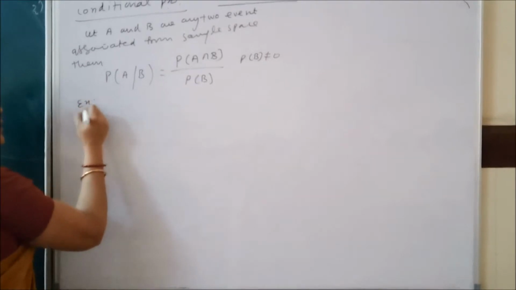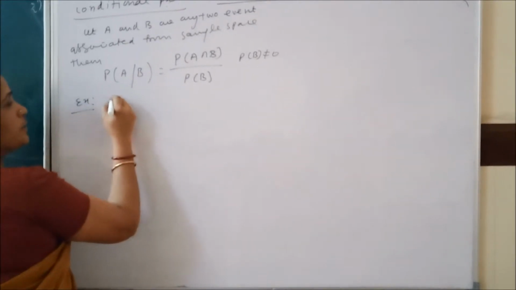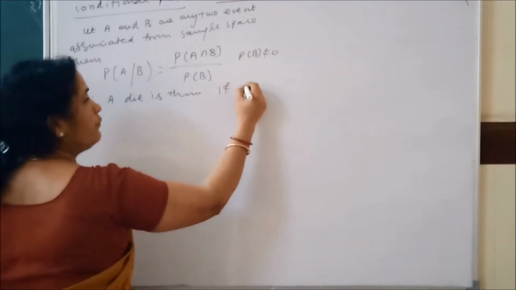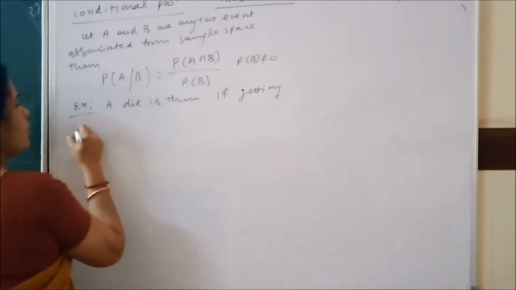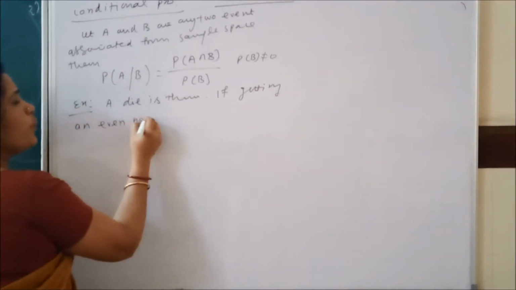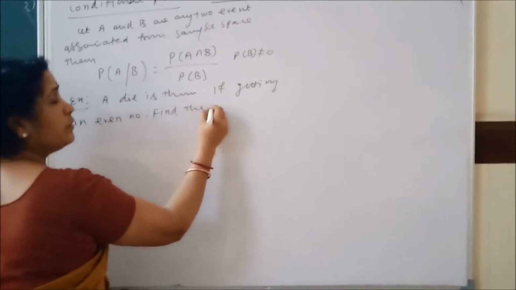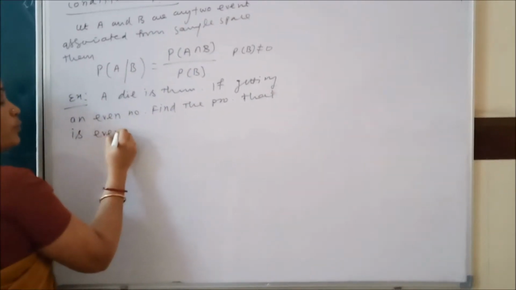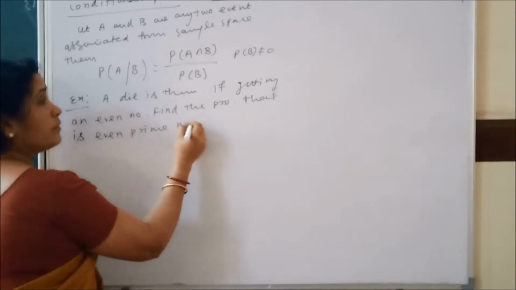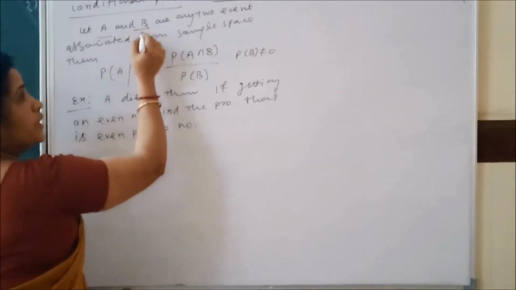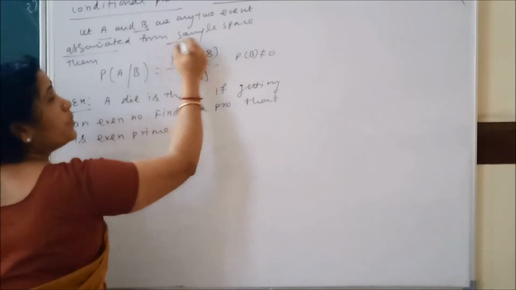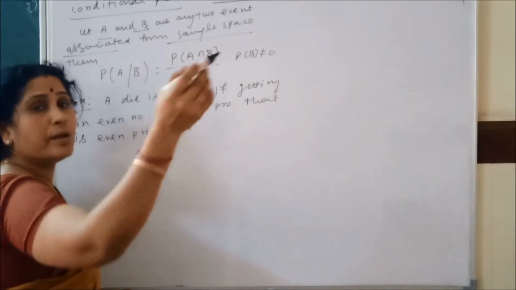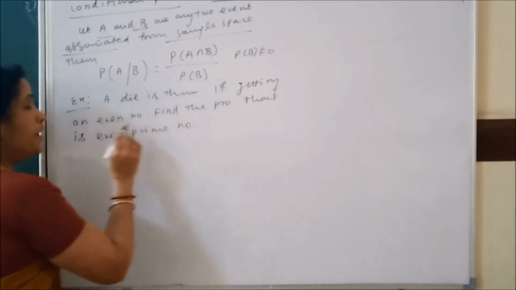For example, a die is thrown. Clear? Given that an even number is obtained, find the probability that it is a prime number. See, I told you A and B are any two events associated with the sample space. Mind it, there is no link between A and B. This A and B are related to the sample space. Keep that in mind.